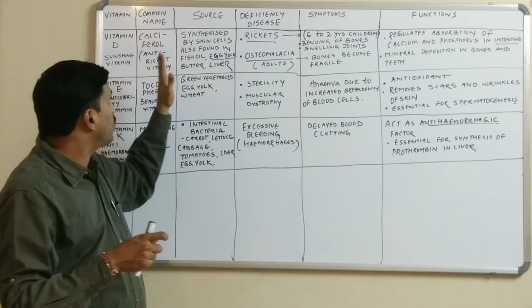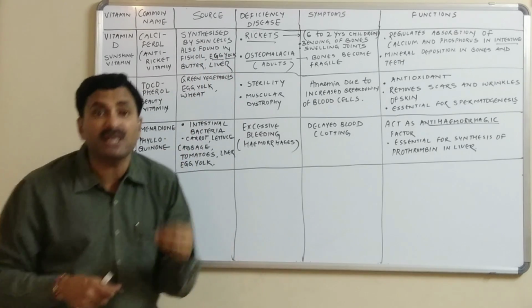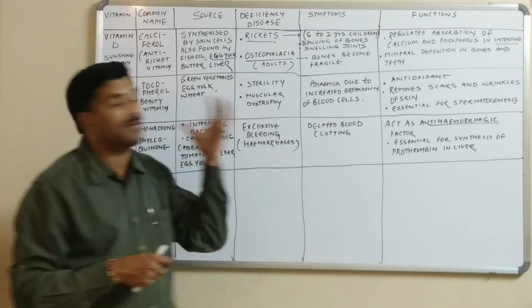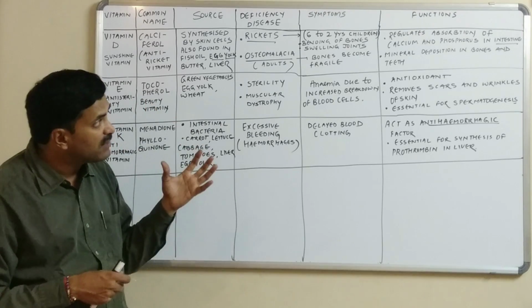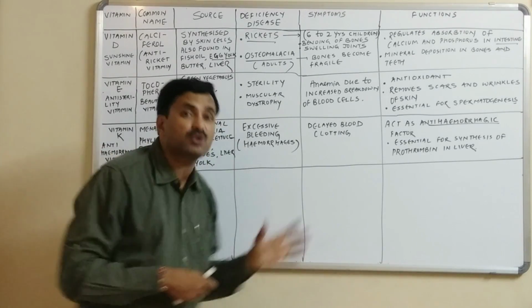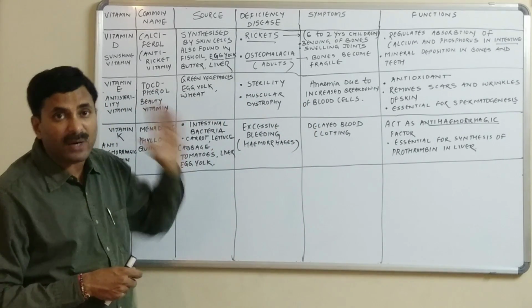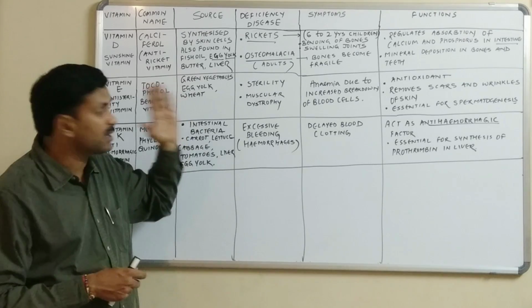Okay, and what is the chief function of vitamin D in the body? It regulates the absorption of calcium and phosphorus from the intestine region, and it is also important for mineral deposition in the bones and the teeth. Okay, so vitamin D is very important for the body.